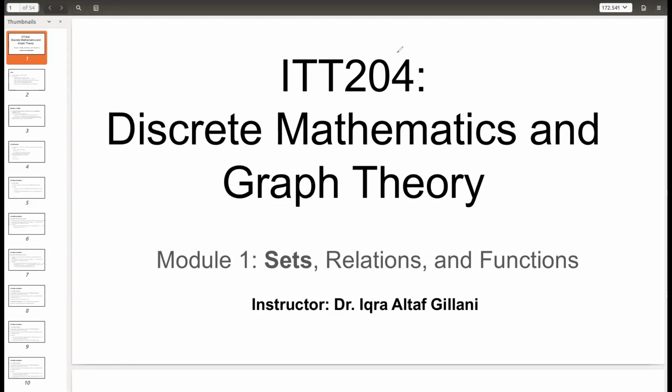So what we are going to discuss today is a very powerful concept in sets, which is known as power sets. Then we'll start with the set operations. So let us start.